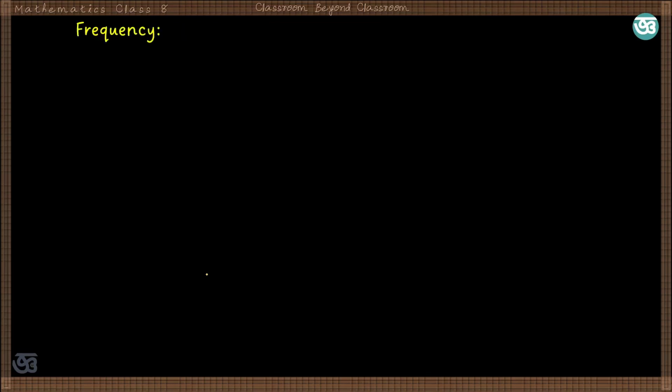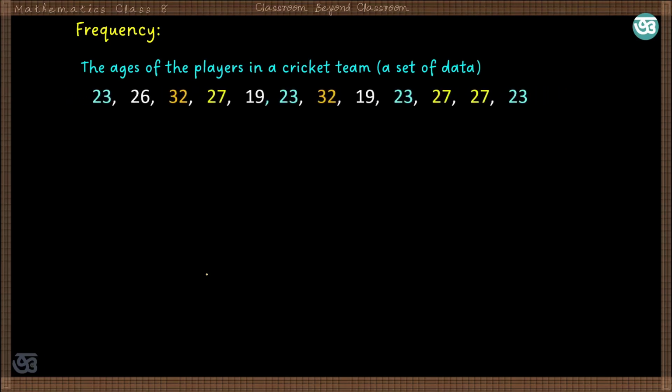Now let us understand the frequency of data. So let us consider this set of data, the ages of the players in a cricket team. These are the ages of the 12 players of the team. And you can see this 23, 23, 23 and 23.